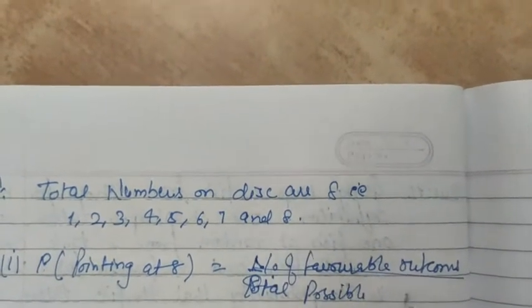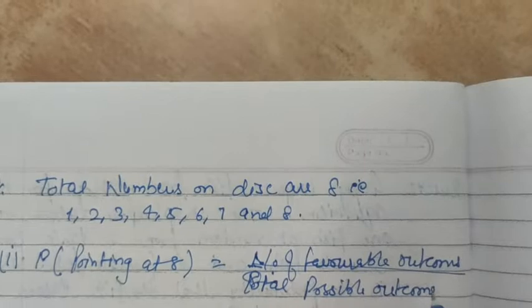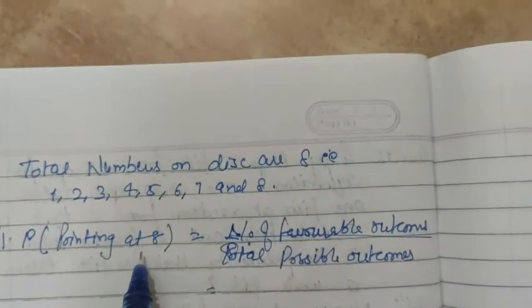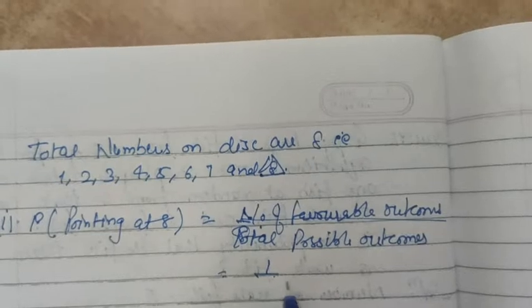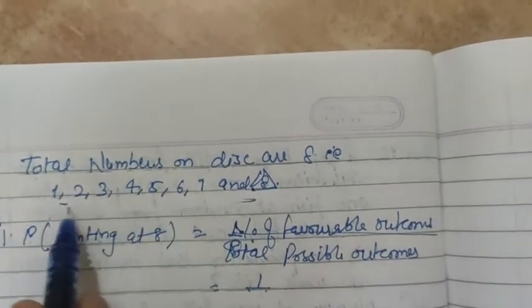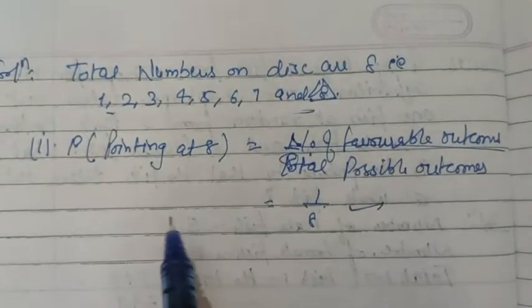For pointing at 8 we have only one favorable outcome, and total outcomes are any of the numbers, so that is 8. So the probability of pointing at 8 is 1 by 8.